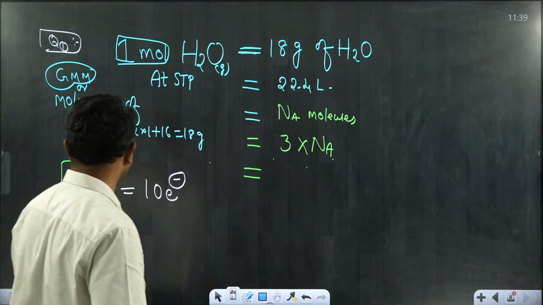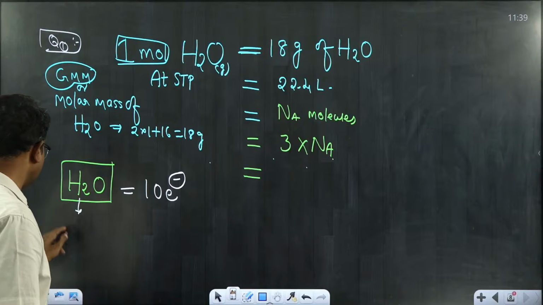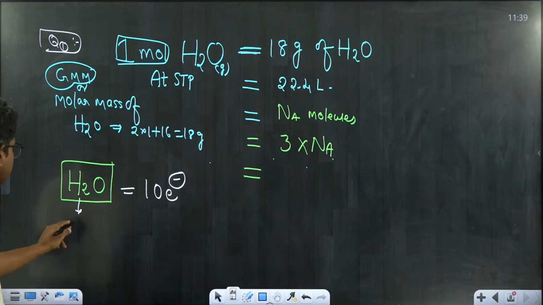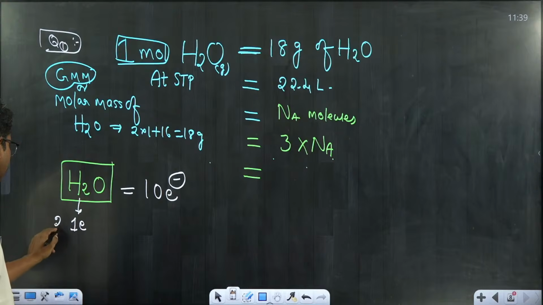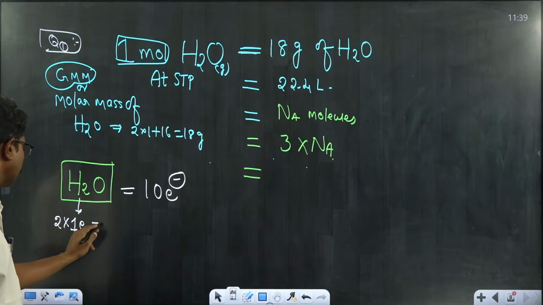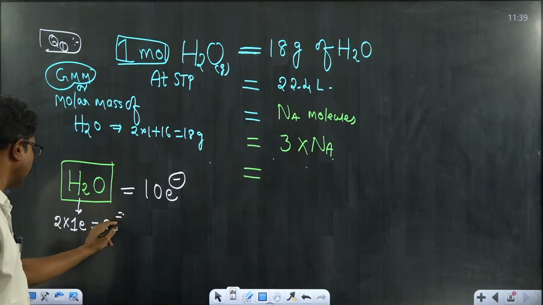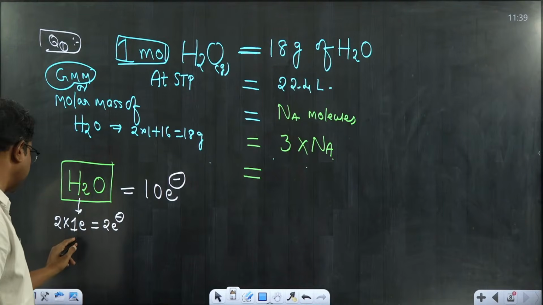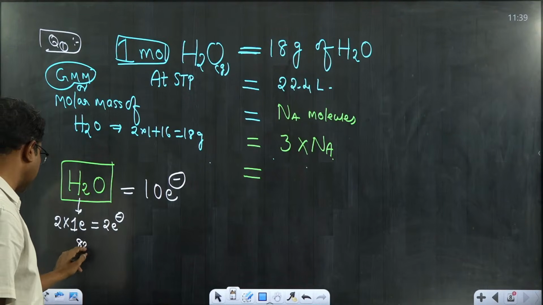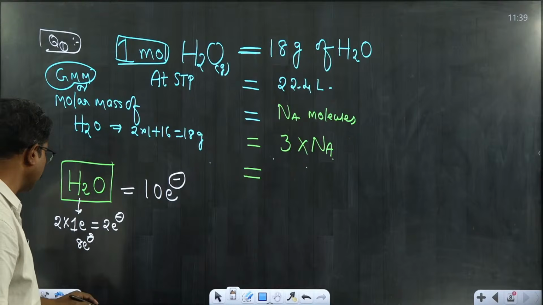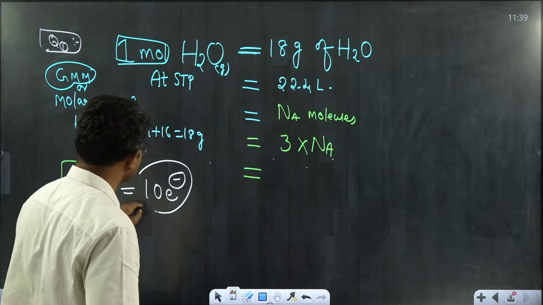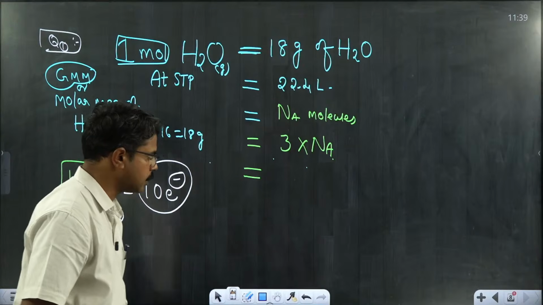How did I get this value? Hydrogen's atomic number is 1, so it contains 1 electron. With 2 hydrogens, 2 times 1 gives 2 electrons. Oxygen's atomic number is 8, so it contains 8 electrons. Altogether, a single molecule of water has 10 electrons.